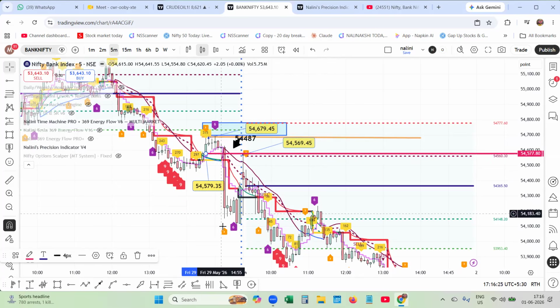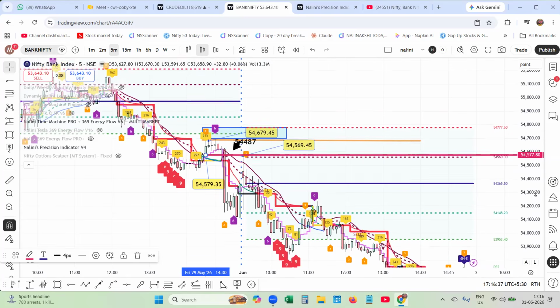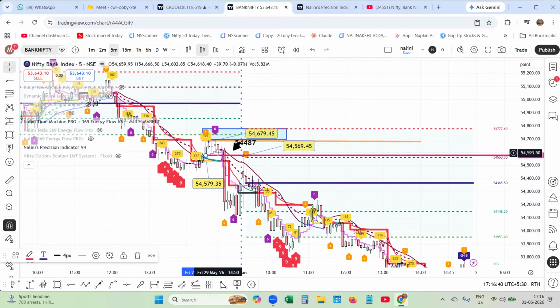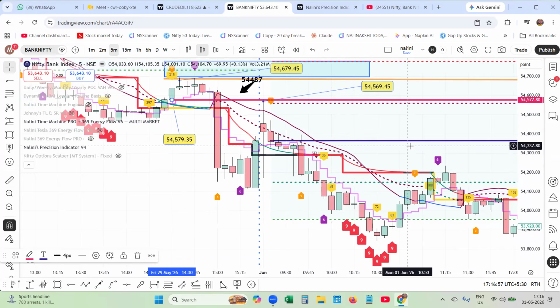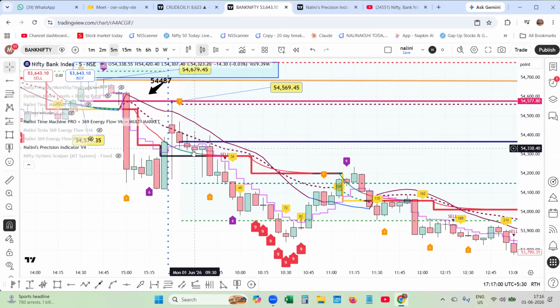From where the market had fallen down and it was a push up, it could not cross this level. The first Tesla number acted as a reference level and the market was a guidance for you. You can see through the Tesla numbers, 36 comes around 9:55, 9:10 a.m., and then the energy flow is also there. Energy flow is down to the 369. Energy flow was receding.